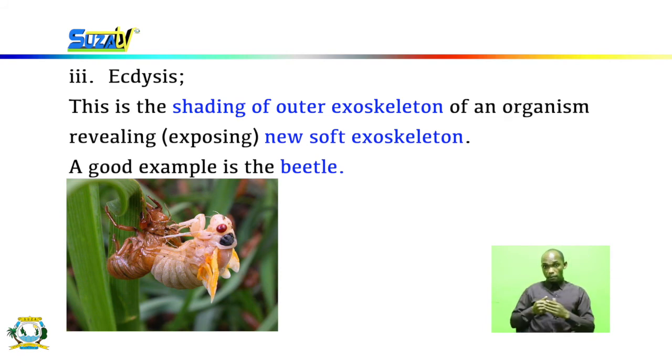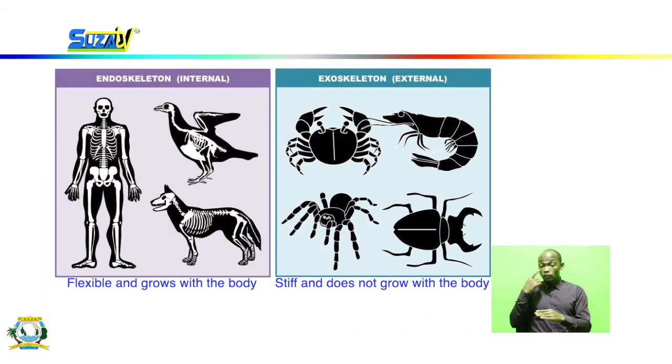Over a period of time, most organisms with exoskeletons grow. The difference between organisms with an endoskeleton and those with an exoskeleton is that the endoskeleton is flexible and grows with the body, but an exoskeleton is stiff and does not grow with the body inside.